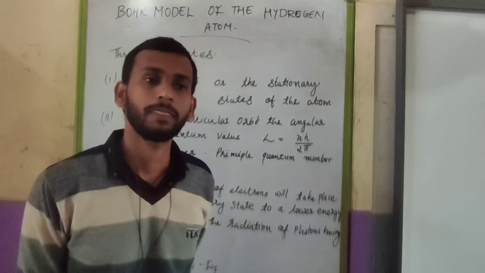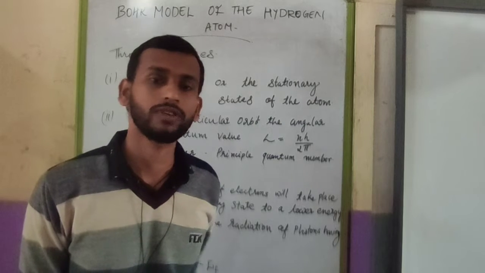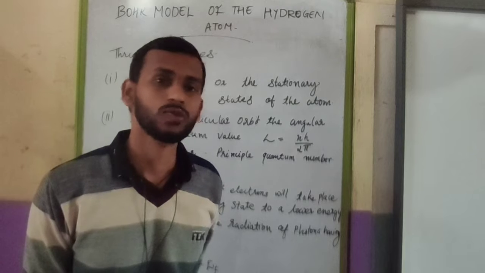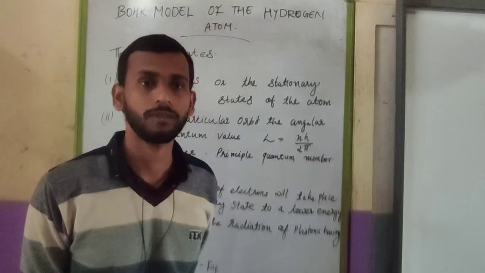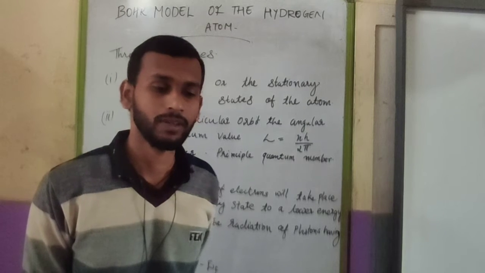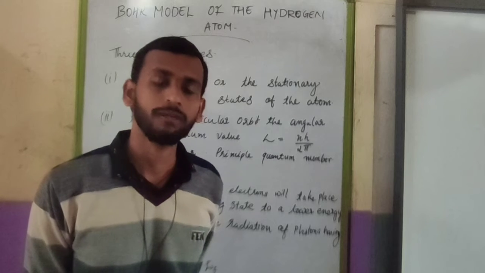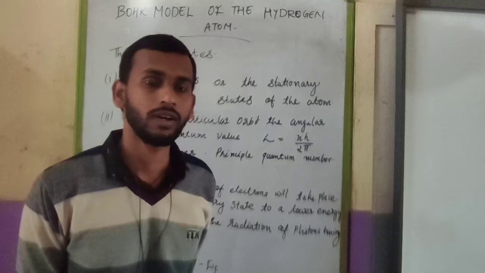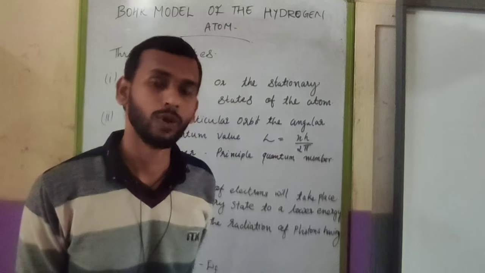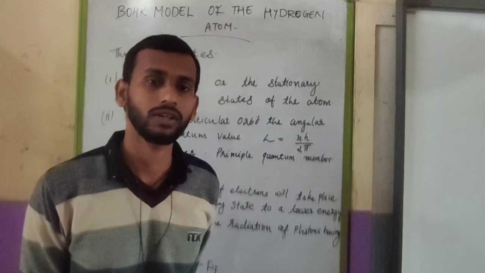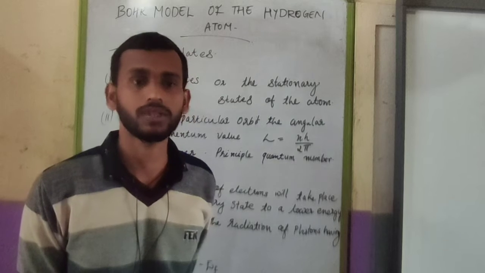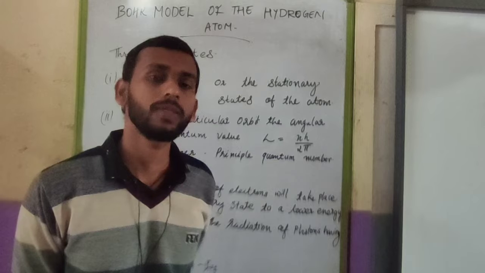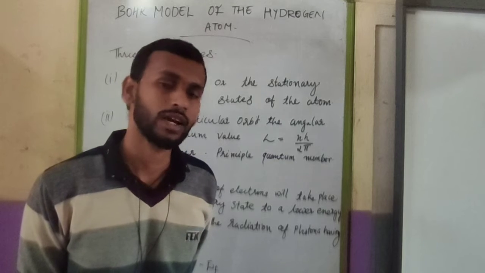But the force which is acting in the case of the atomic structure and in the case of the planetary system are different. You know that in the planetary system, the force which is acting is gravitational force. And in the atomic system, electrostatic forces are there. And the electrons are rotating around the nucleus,